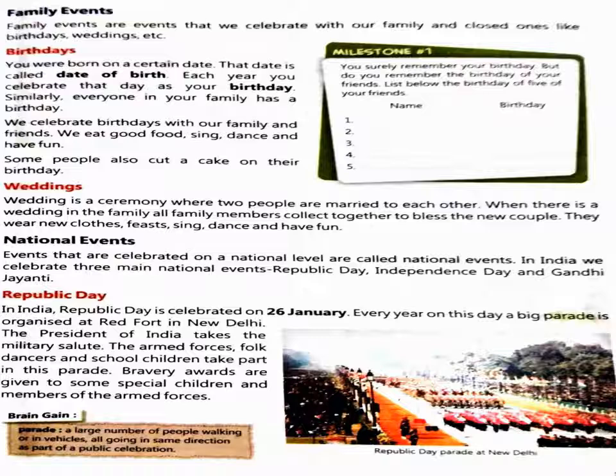Weddings. A wedding is a ceremony where two people are married to each other. When there is a wedding in the family, all family members come together to bless the new couple. They wear new clothes, feast, sing, dance, and have fun. You have already attended many marriage functions. When a girl is going to marry a boy, all the people gathered there give blessings to the new couple, and they wear new clothes, sing, dance, and have fun.